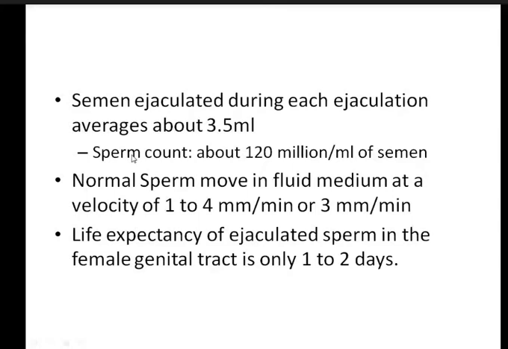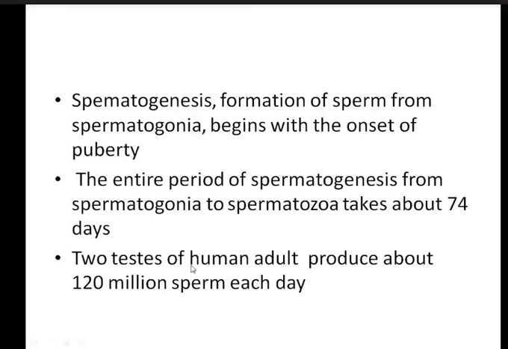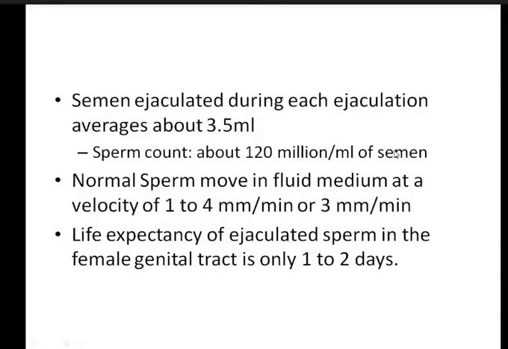So there is 3.5 ml of semen, you can multiply, and that amount of sperm will be released for ejaculation. But if the question is asked what is the sperm count, then you have to tell that it's about 120 million per ml of semen. I have told you in my previous slide that the two testes produce about 120 million sperm per day. And here also, 120 million sperm per ml of semen. This can be taken for your ease. You can correlate on that also.